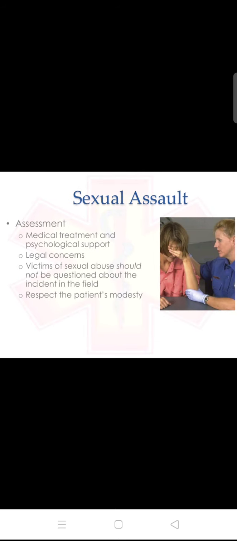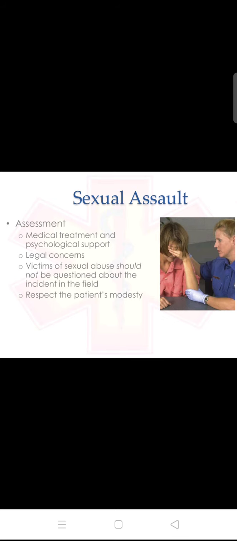Next is sexual assault, the most rapidly growing violent crime, in India also, and 60% are never reported. Male victims represent 5% of reported sexual assaults. There is no typical victim of sexual assault. Most victims know the assailant. It is a crime of violence. Then we have assessment, medical treatment, psychological support and legal documentation. Victims of sexual abuse should not be questioned about the incident in the field.